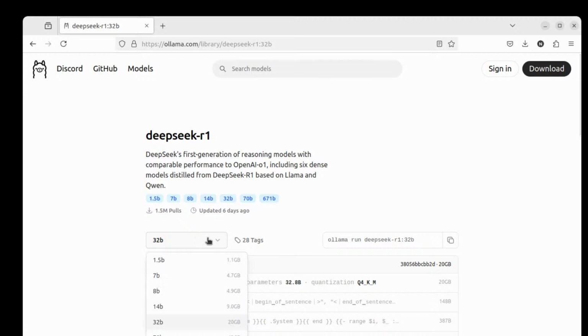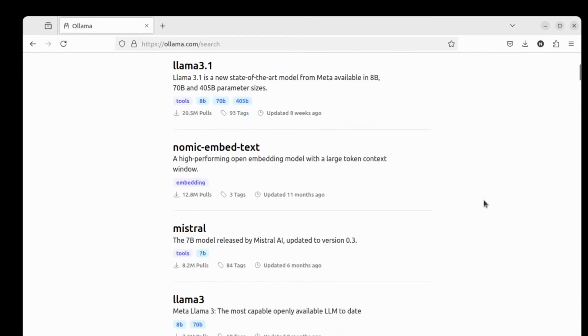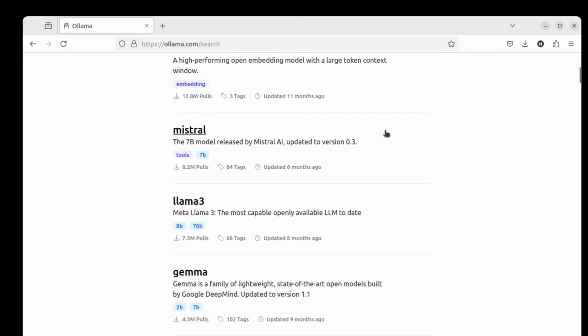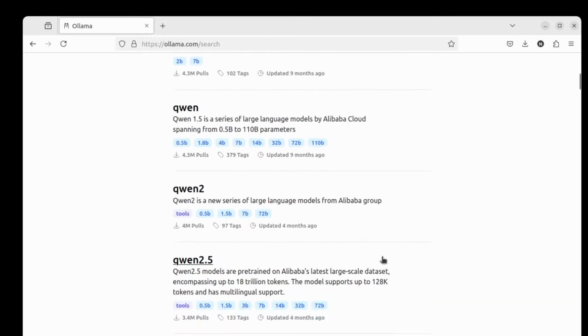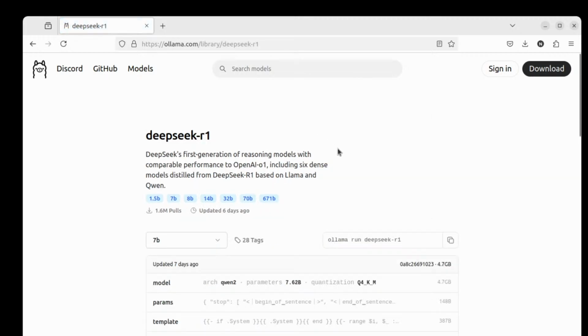So if we click on this one, but there also are smaller parameter models here that you could play around with, but you also could go to different models, right? You can go through here and look at all these different Mistral or Gemma or Qwen, right? And what we're going to see here is that there's going to be a lot of people using these kinds of models in the future locally, just like you would use different versions of Linux locally. And it's not something to be afraid of.